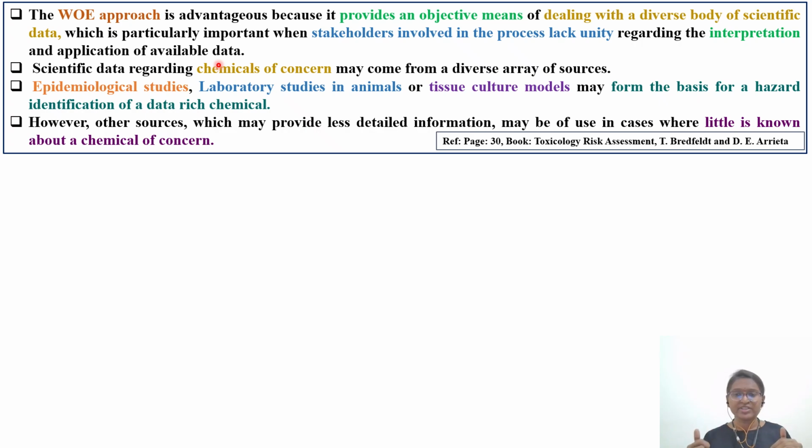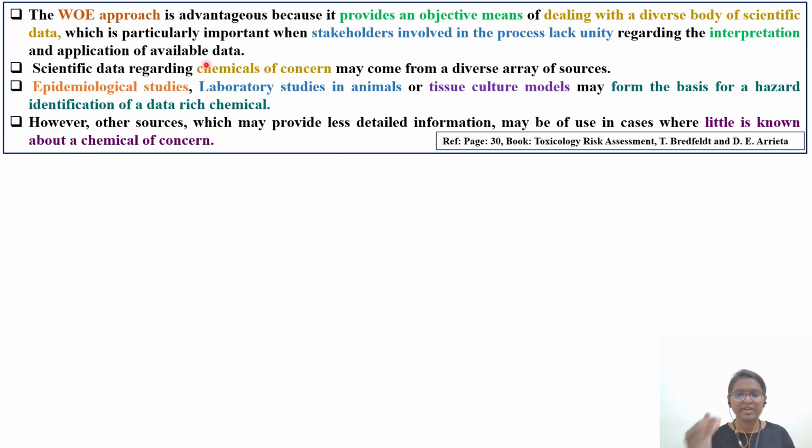So at that time, the decision that needs to be taken is that you need to consider the primary source of reference. It means you have to identify, out of all these publications, which was the earlier publication containing the detailed studies, because the rest of the people are copying the data from the primary source. So you have to reach the primary source instead of looking at a small part of the literature. You need to look into the full-fledged study. Okay, so the disagreements will be within the panel only, between different toxicologists, between different researchers or scientists. So there will be a lack of unity regarding the interpretation and application of available data.